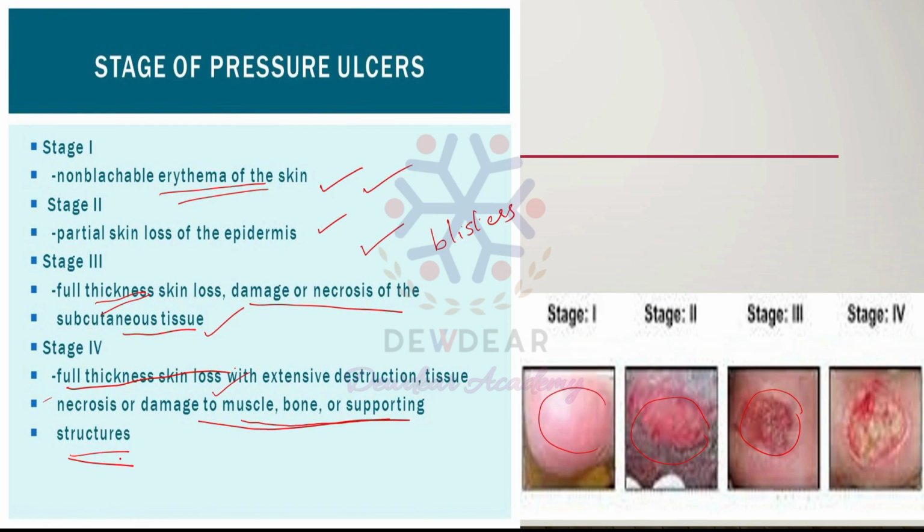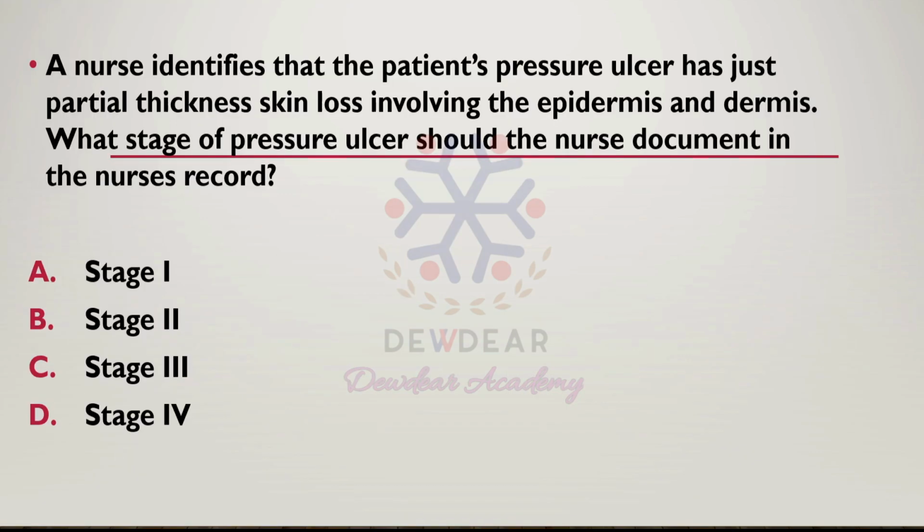So with this knowledge, we can see what is the answer for this question. At what stage of pressure ulcer can we see the partial thickness skin loss involving the epidermis and dermis? Yes, option B is the answer. Option B, that is stage 2.